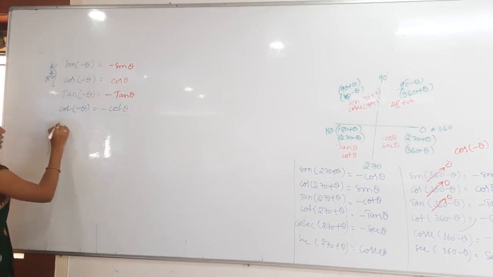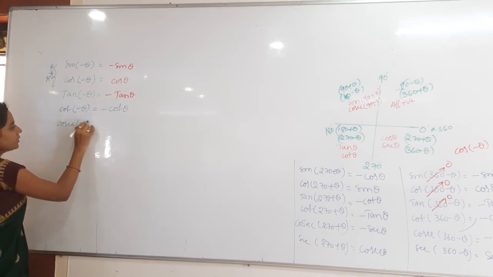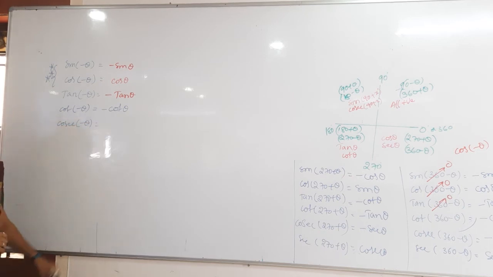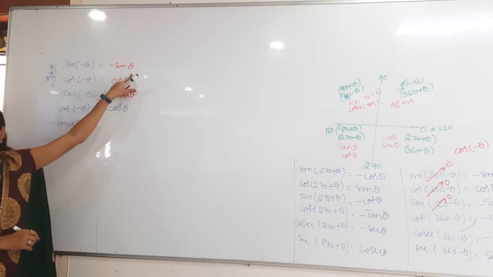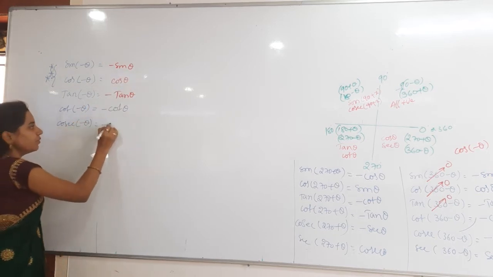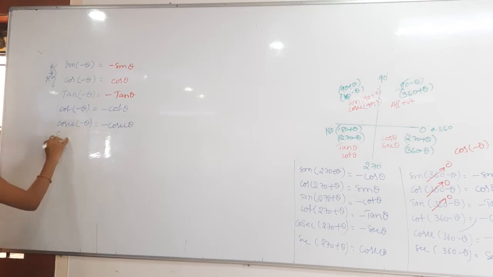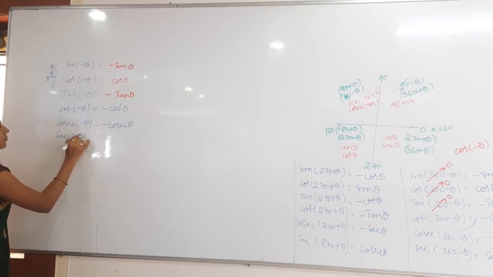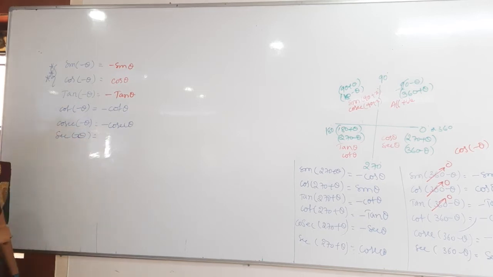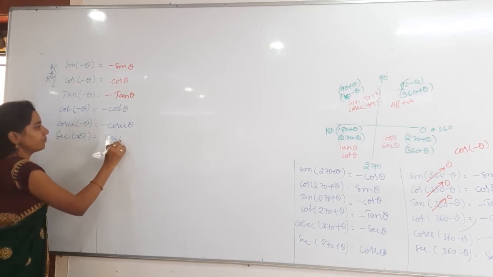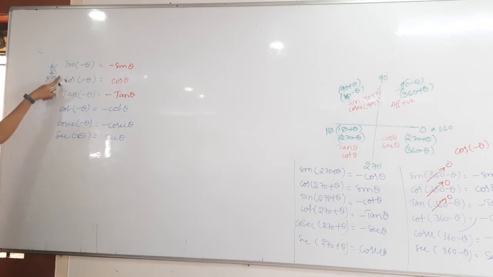Then cosecant minus theta, what can I get? 1 by minus sin theta, which is nothing but minus cosecant theta. Then secant minus theta will be plus secant theta. These two are very important: sin minus theta and cos minus theta.